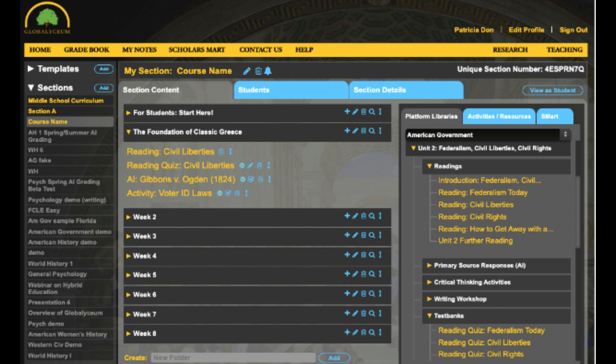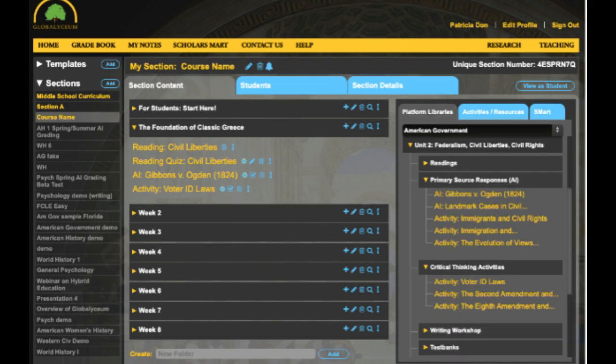There are 68 chapter readings by award-winning authors in American government, accompanied by full test banks with 24 questions each. But there is much more. Globalyceum prides itself on innovations in critical thinking, active learning, and college writing. We have 62 writing response and critical thinking activities in American government that train your students to think and write at the analytical level.